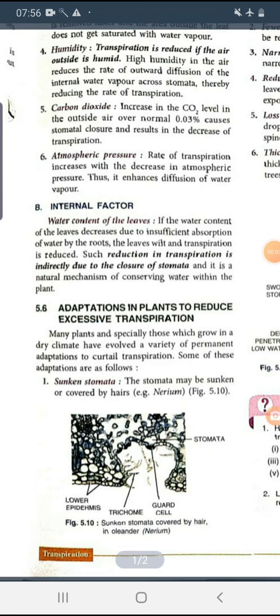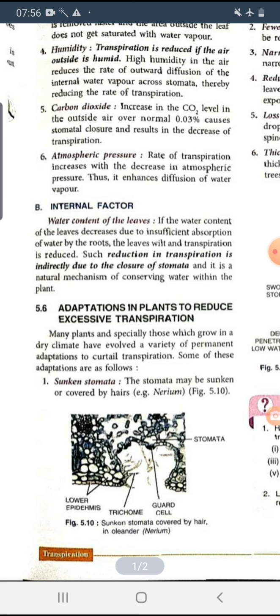So, today we are going to discuss the internal factors and the adaptations in plants to reduce the excessive transpiration. In our previous classes, you have already discussed the external factors. So, let's see what is the internal factor which will increase or decrease the rate of transpiration. It is the water content of the leaves.